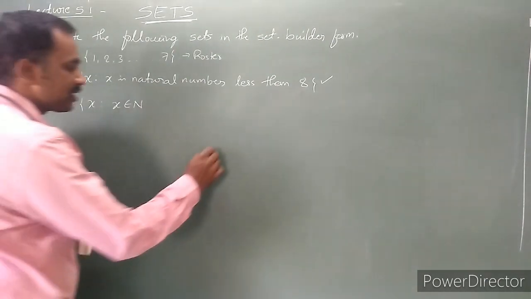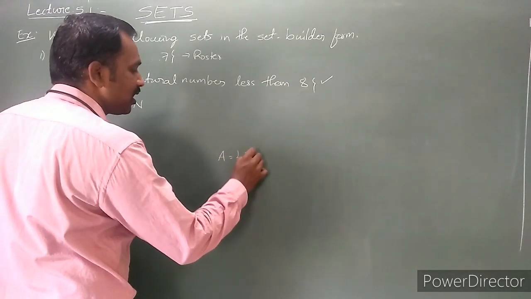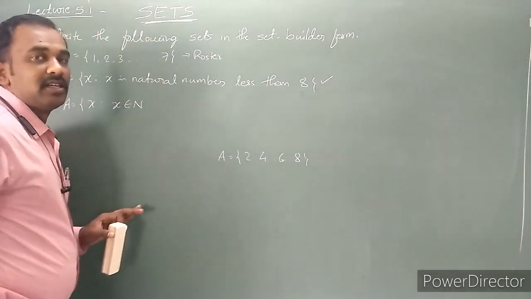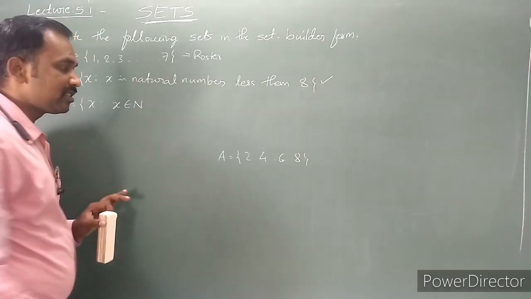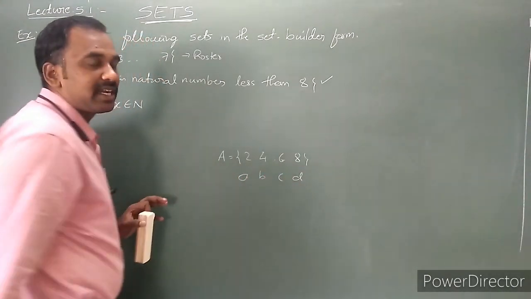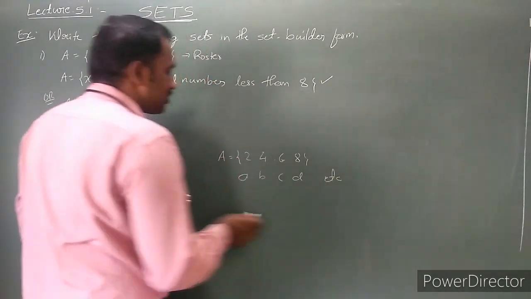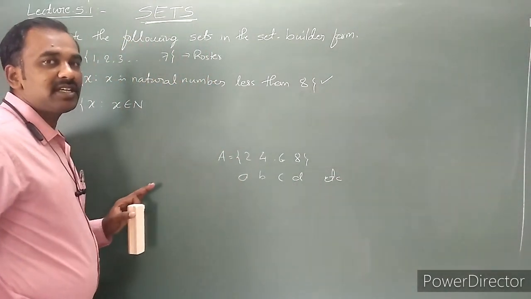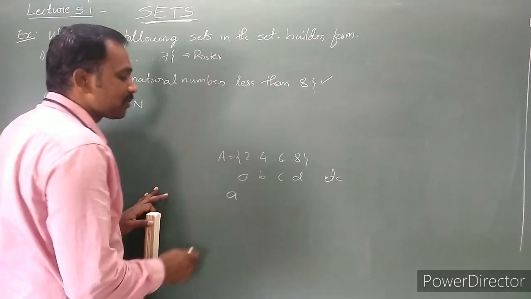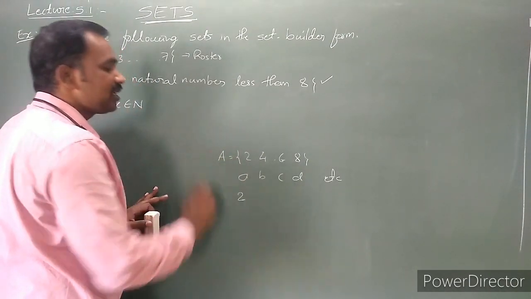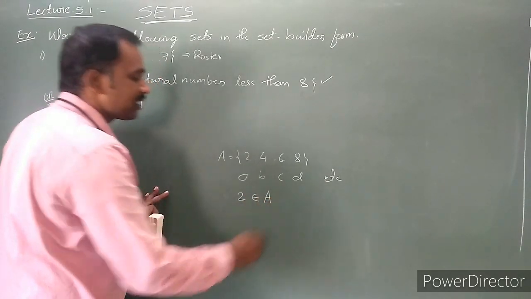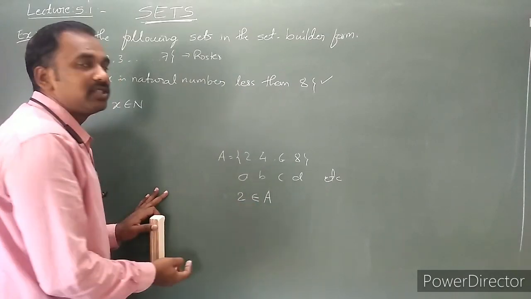And one more point. For example, suppose the set A is 2, 4, 6, 8. What are these? Even numbers less than 10. The elements are always denoted by small letters a, b, c, d, etc. Suppose one element is present in the set A, or else 2 is present in the set A. We write that 2 belongs to the set A.